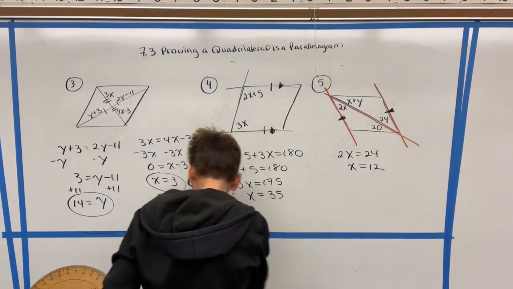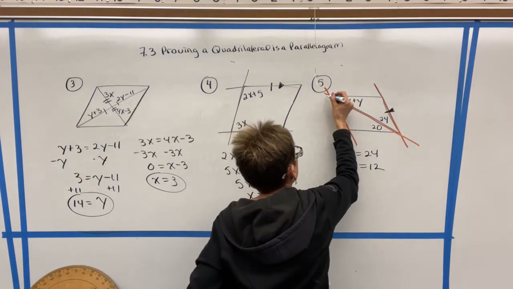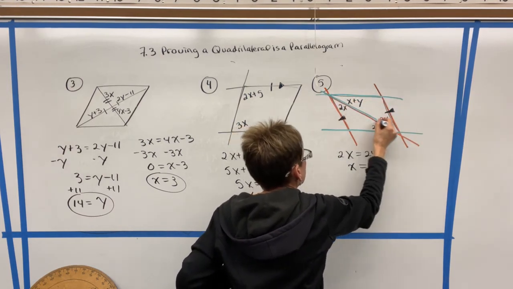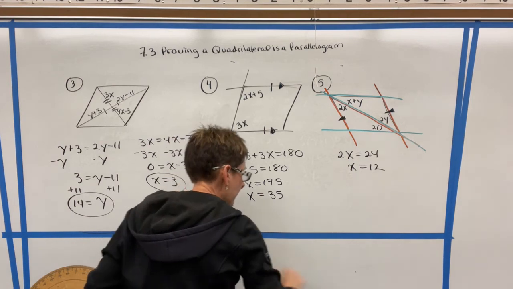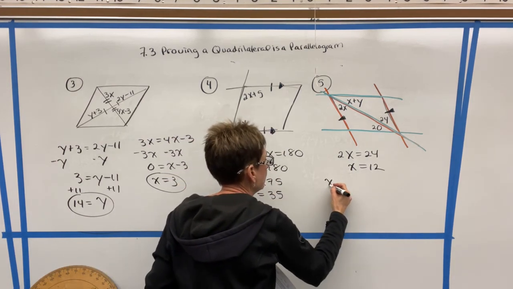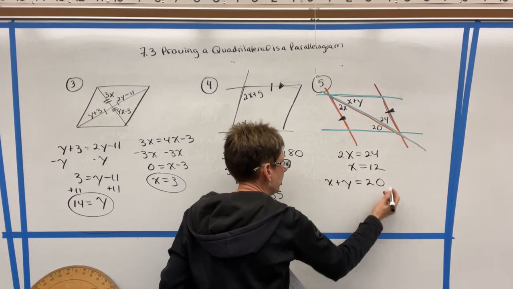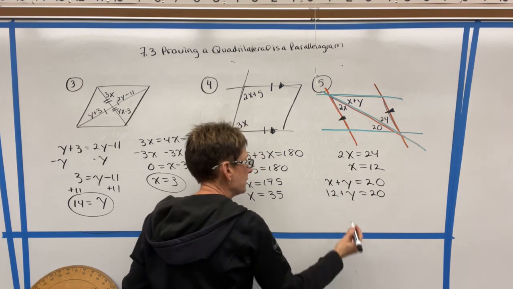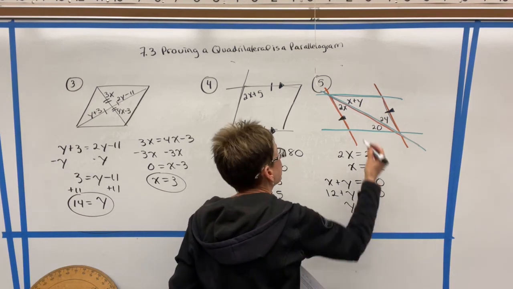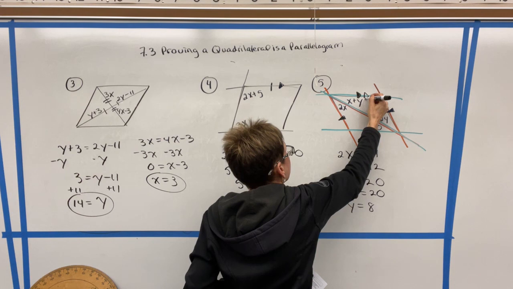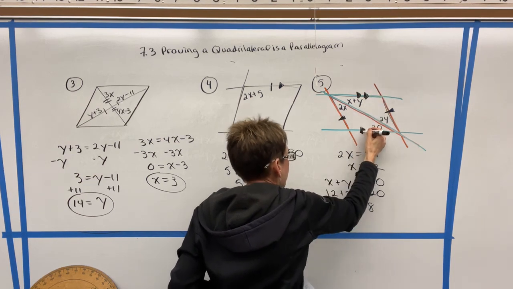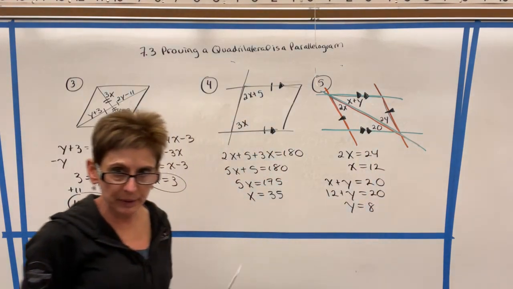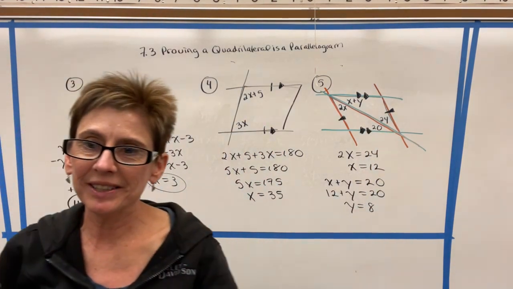We can do the same thing for the other 2 lines. We would set x plus y equal to 20. I just found out that x was 12, so I can say 12 plus y is 20, or y is 8. If y was 8 and x was 12, the other pair of alternate interior angles would be congruent, which would make the other pair of sides also parallel.